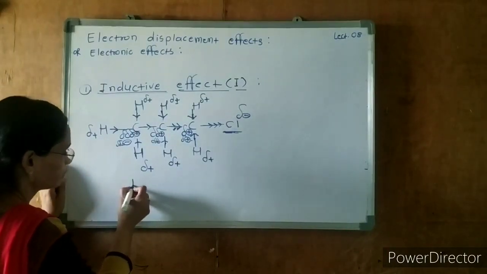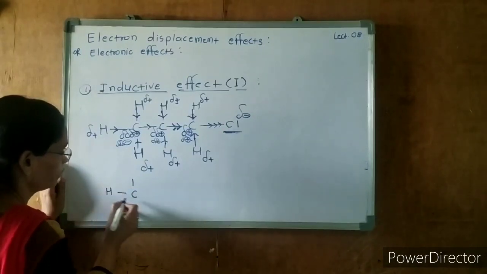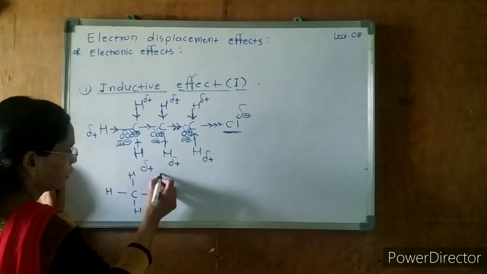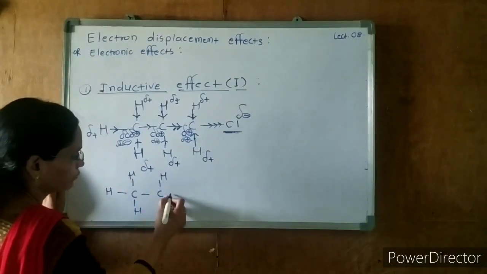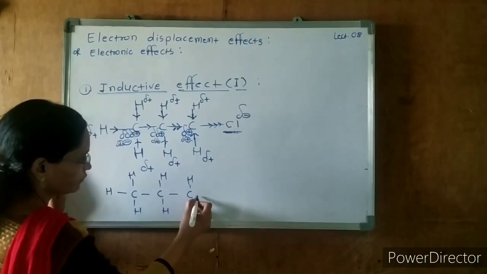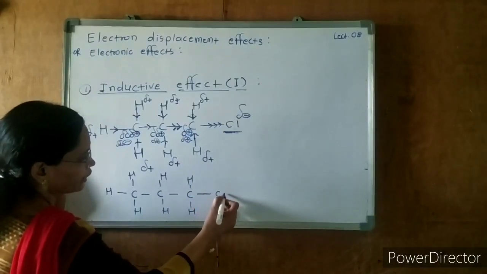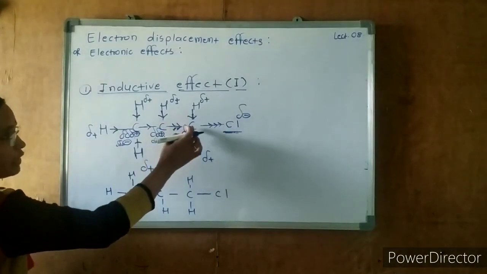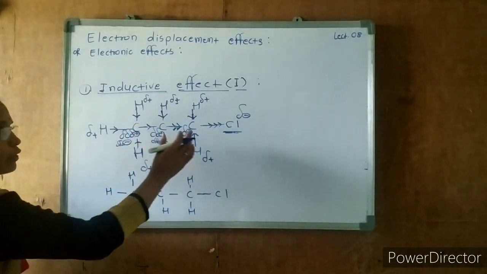This carbon, this hydrogen, this hydrogen, this carbon, second hydrogen, and this is an electronegative atom, say chlorine. Now these are carbons 1, 2, 3.